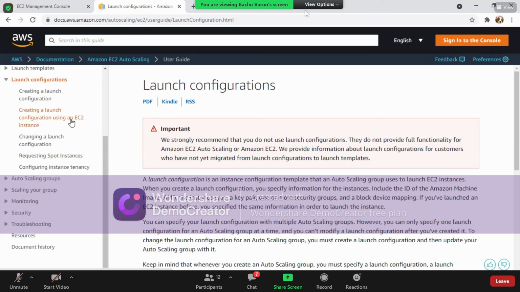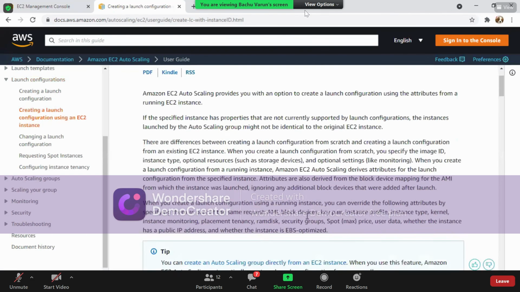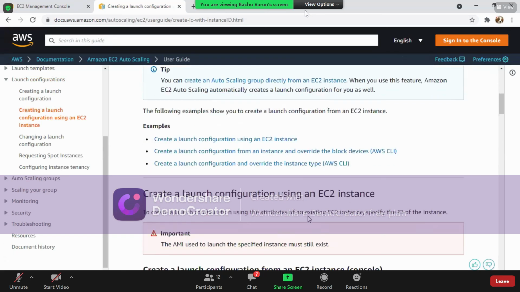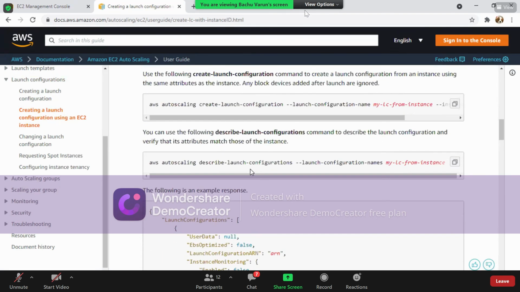Create a launch configuration using an EC2 instance. It might be a Windows or it might be a Linux. So it is clearly explained here. Create a launch configuration using an EC2 instance. You can see it here. The steps are clearly mentioned here.